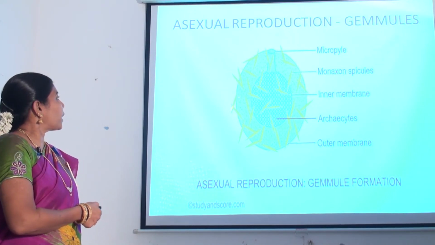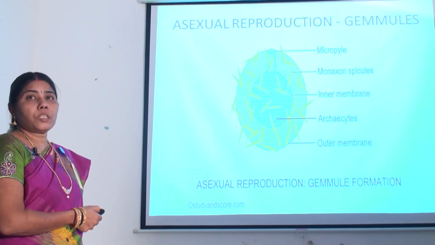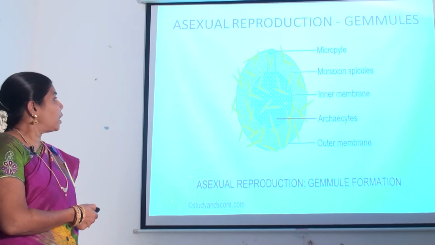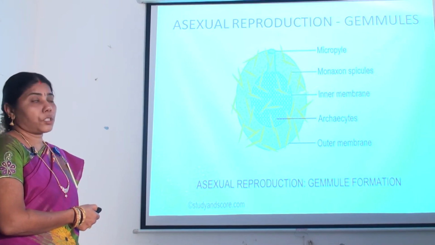The opening of the capsule is called a micropyle. Gemmules remain resistant throughout the unfavorable condition. During favorable condition, the amoebocytes come out and grow into an adult.